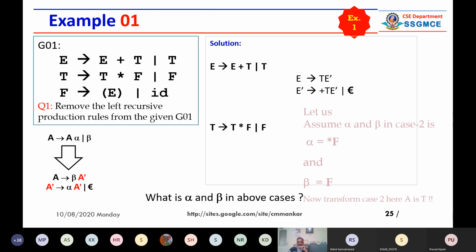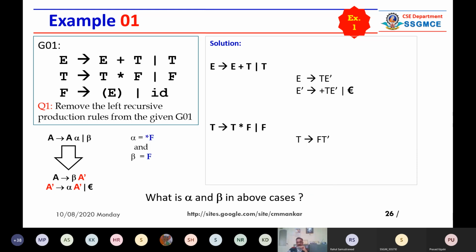Here your capital A is corresponding to capital T. So A is giving you beta A dash, so T is giving you capital F T dash.